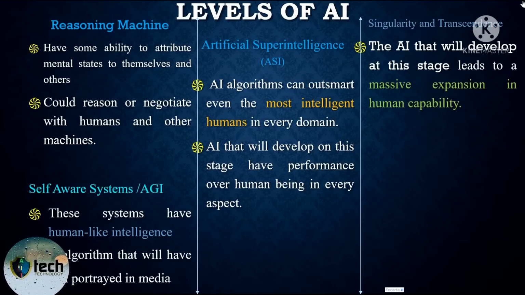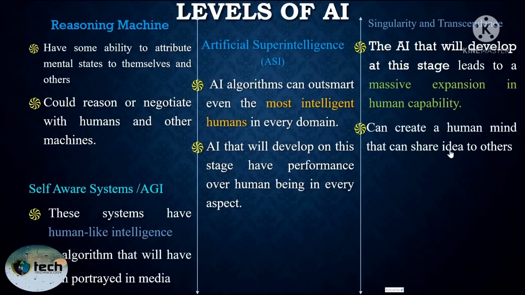This system is based on artificial super intelligence. Actually, artificial super intelligence is based on self awareness, and then the preceding levels of artificial intelligence are the base for the next ወይም ደግሞ መጀመሪያው ከነሱ በፊት ያለው ቤዛቸው ነው ብለን ነው የምንነሳው። እዚህ ሲንጉላሪቲ ኤንድ ትራንሲደንስ ጋር ስንመጣ the main thing is massive expansion in human being ወይም ደግሞ human capability, which means human augmentation ምንለው ነው። And can create human mind that can share idea to the other.